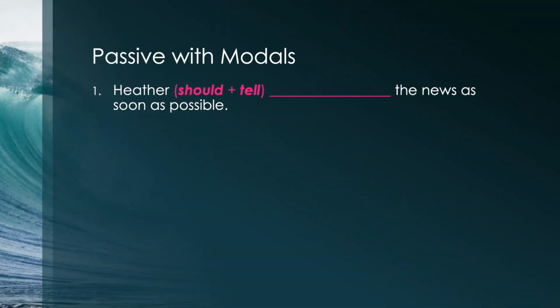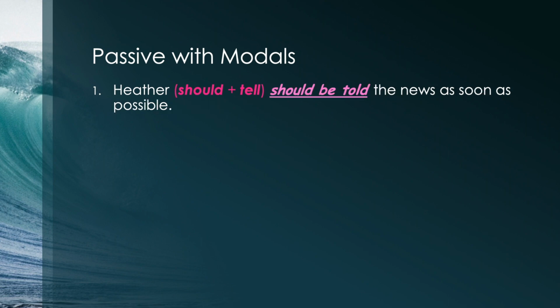The next exercise is about passives with modals. Modals are auxiliary verbs that have a degree of certainty. They're not about facts. This time, I'll give you a sentence and some words, and you think about how we should add those words to the sentence. Should they be in active or passive? The first one is, Heather blank the news as soon as possible. We need to add should and the verb tell. Think about it a minute and pause the video if you need to. Do you have the answer? This one should be, Heather should be told the news as soon as possible. I hope you got that one right.